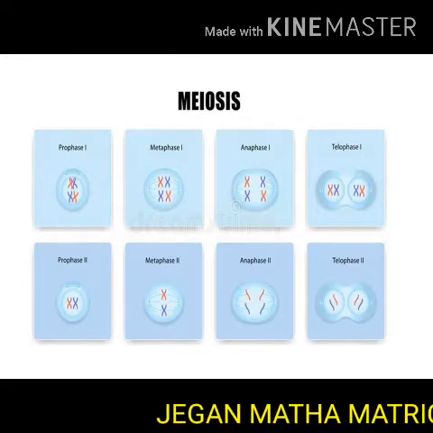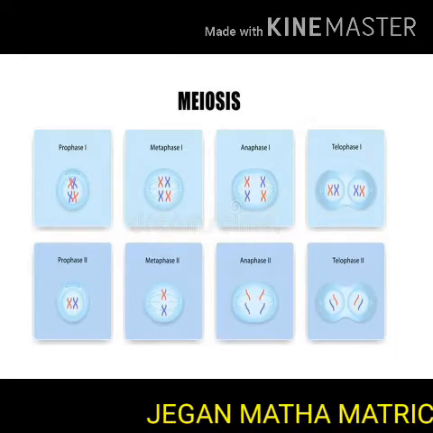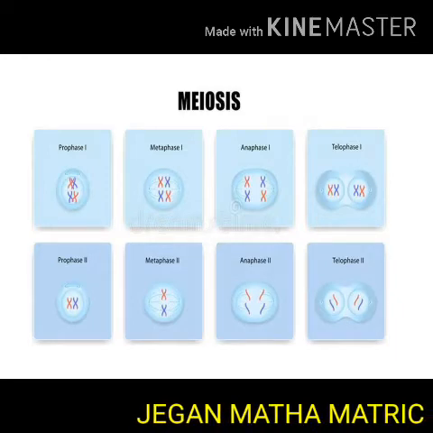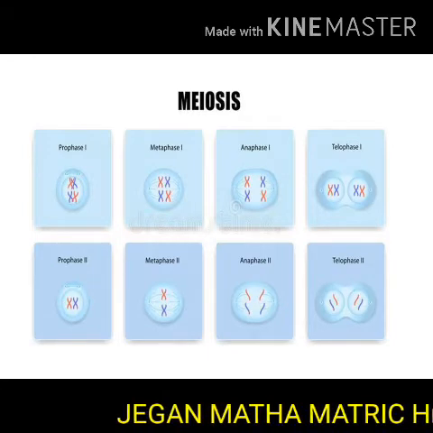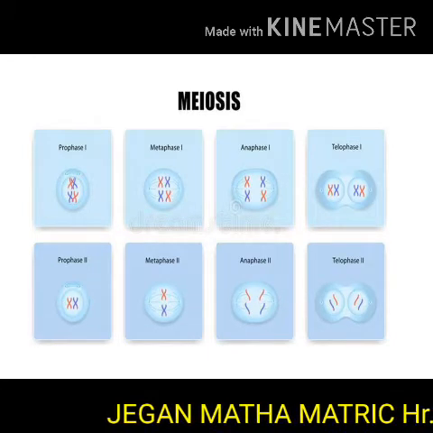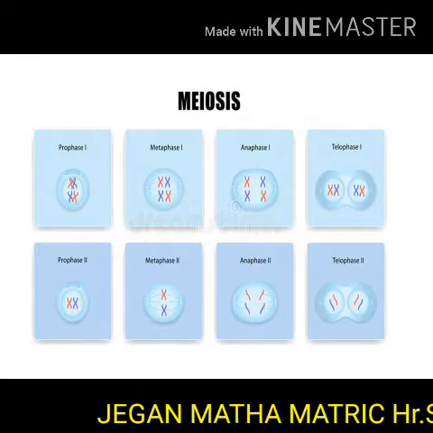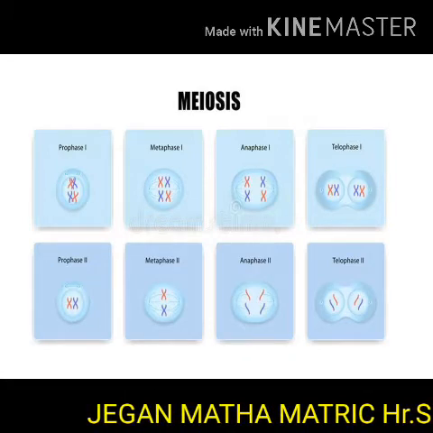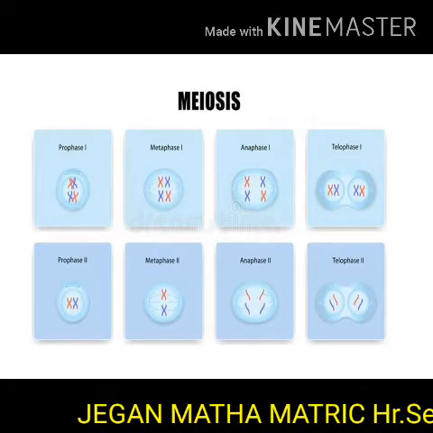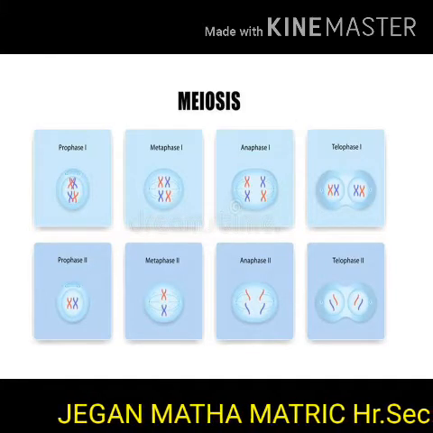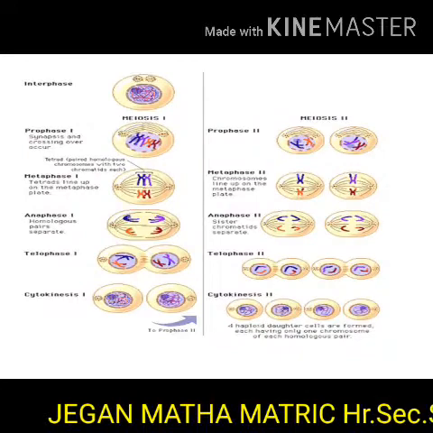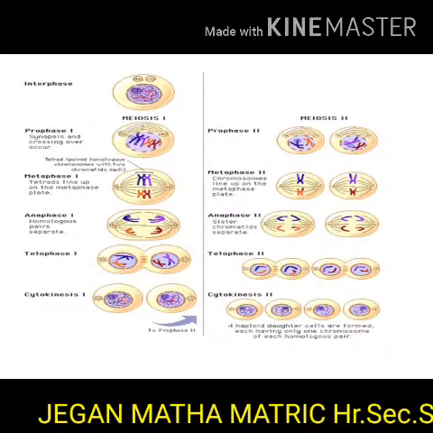It is also called reduction division because the chromosome number is reduced from diploid to haploid. Meiosis produces four daughter cells from a parent cell. Meiosis consists of two divisions.